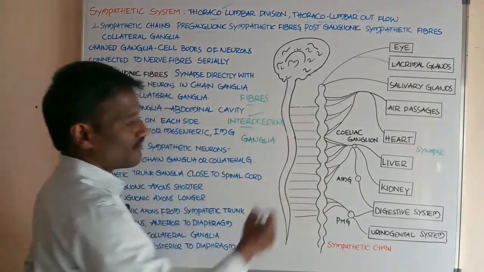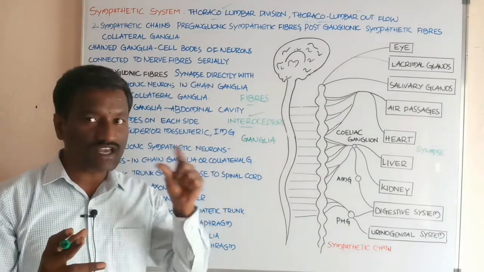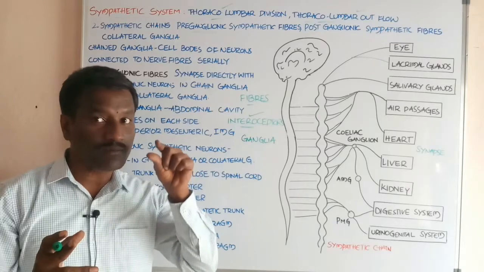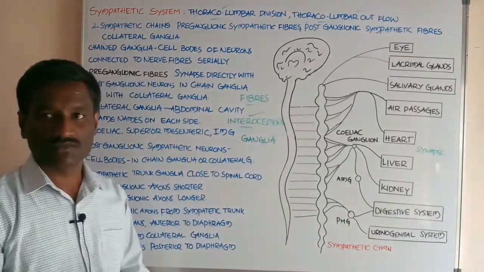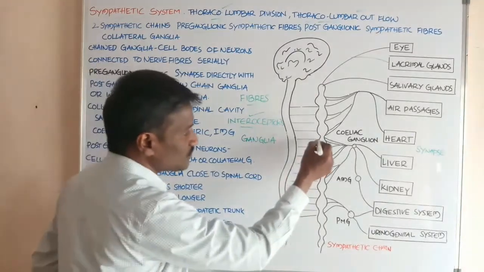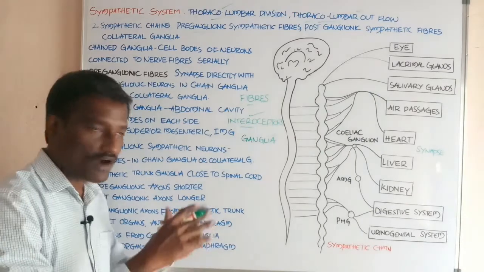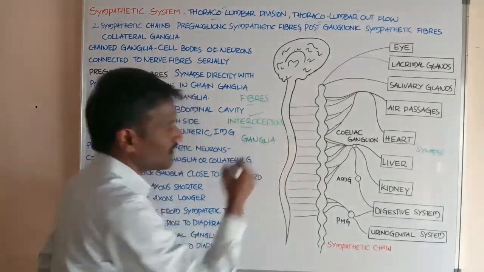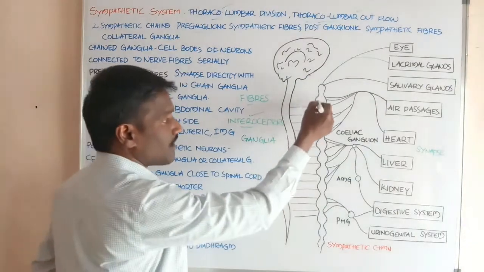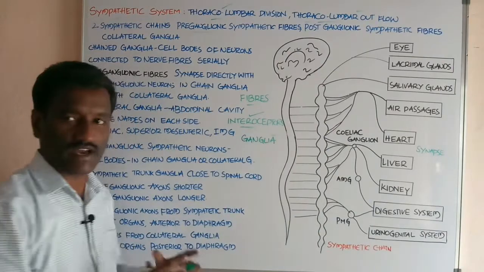Okay students, what about the ganglia? A group of cell bodies present in the peripheral nervous system is called ganglia. There are only cell bodies of neurons. The group of cell bodies present in these regions is called ganglia, and these ganglia are arranged in a chain-like structure, hence they are called chain ganglia.